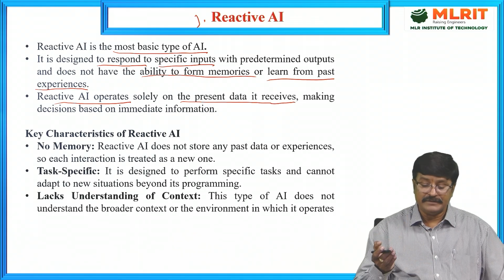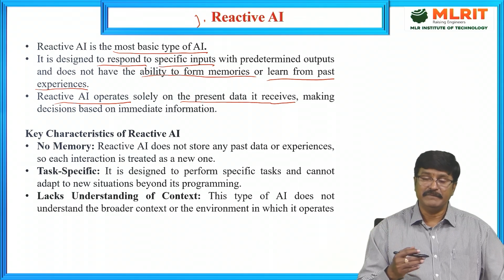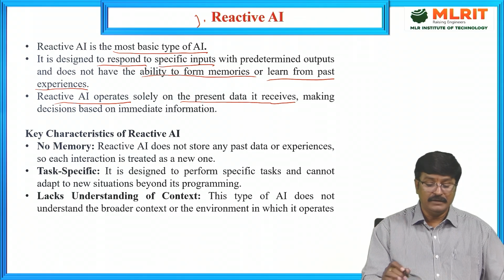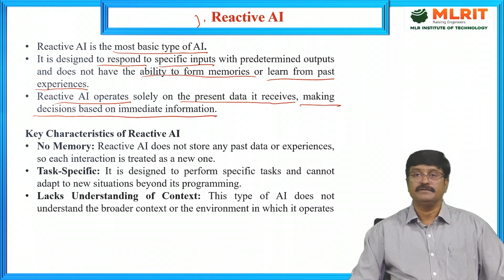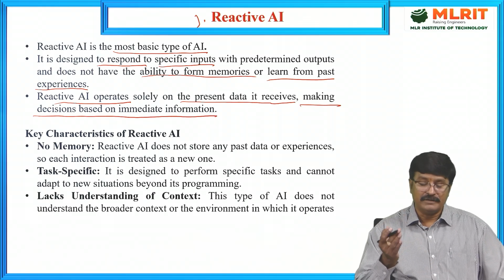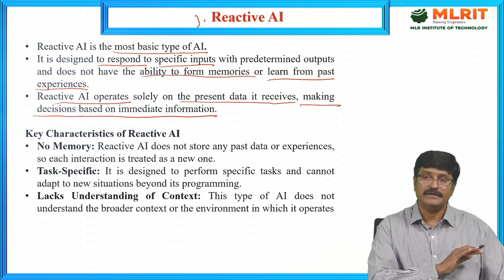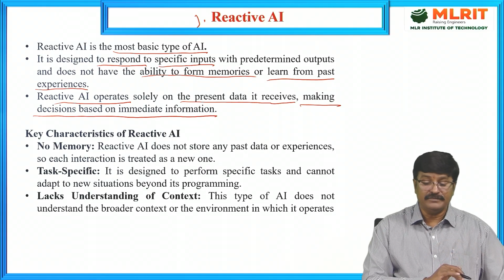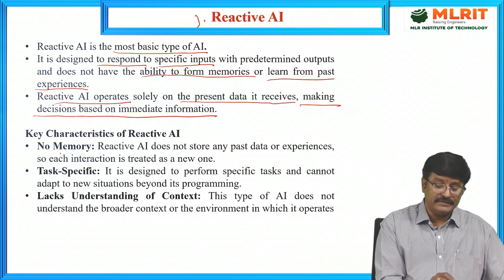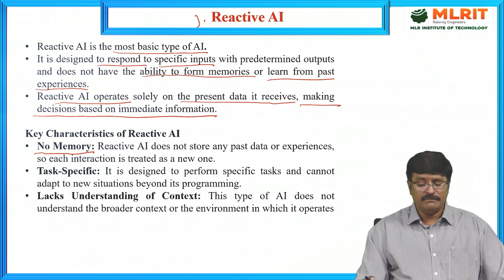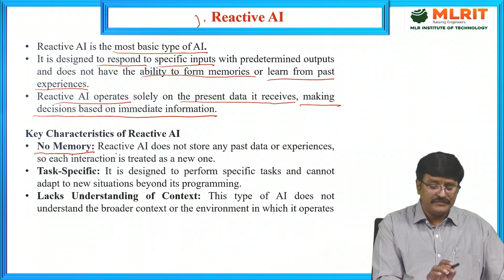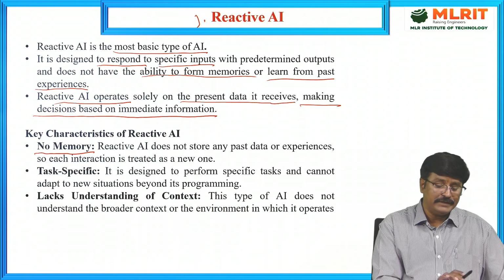Whatever data it is receiving, it analyzes that data and makes decisions based on that only. So it makes decisions based on immediate information. Whatever the present data is, it considers only that, not past history. That is the drawback in the case of reactive AI. So what are the key characteristics in this case? It doesn't have any memory. That is the problem. Reactive AI is a very basic type of artificial intelligence.